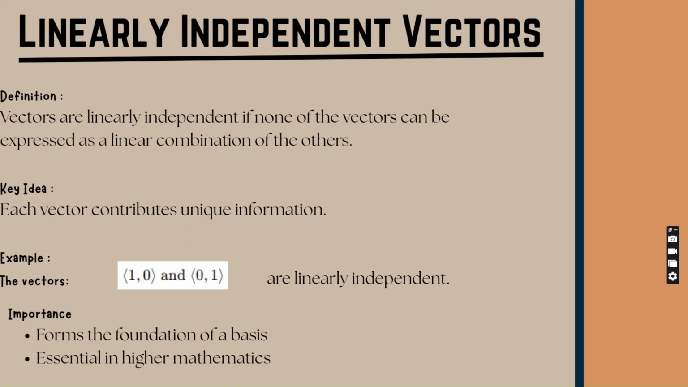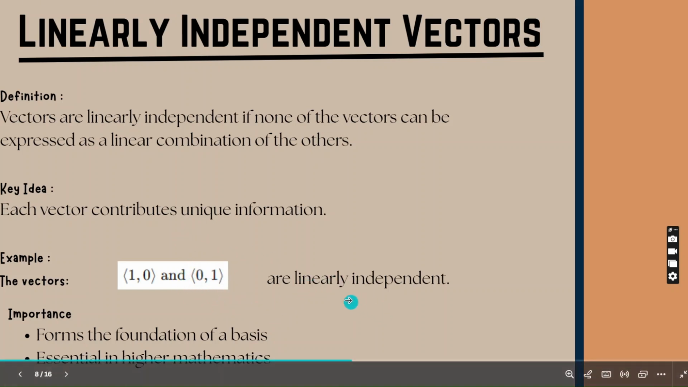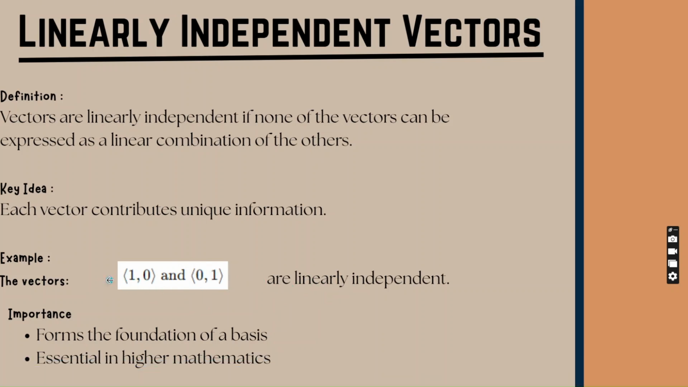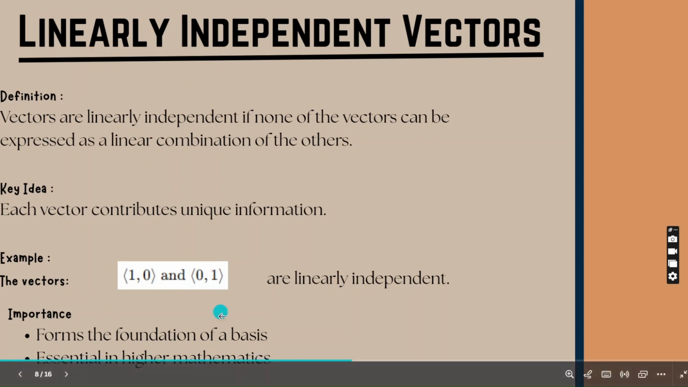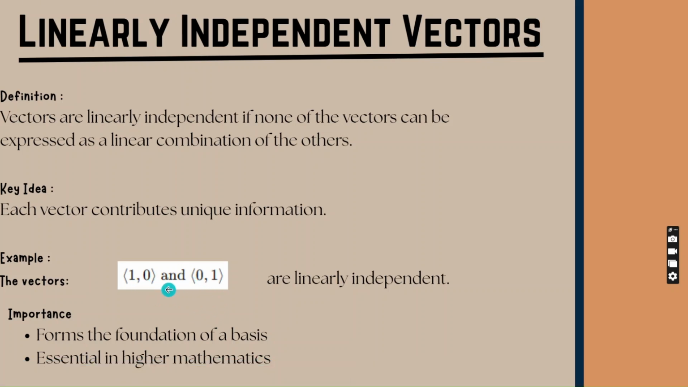For example, the vectors angle bracket 1, 0 and angle bracket 0, 1 are linearly independent because neither vector can be produced from the other. When we try to multiply the vector 1, 0 by 0, it gives us 0 and 0, but on the other hand, we have 0, 1. Therefore, it is linearly independent because no other vector can be formed from these two vectors.